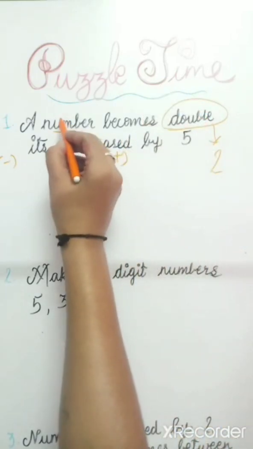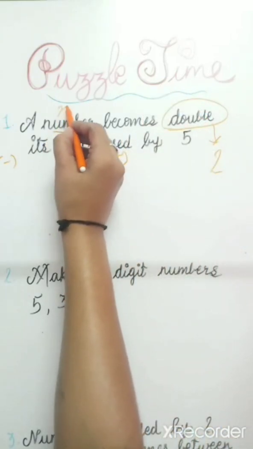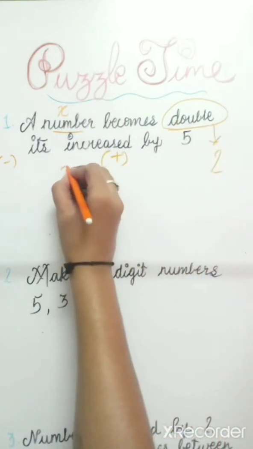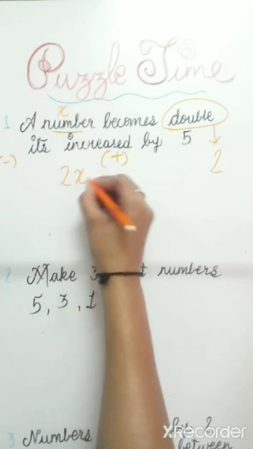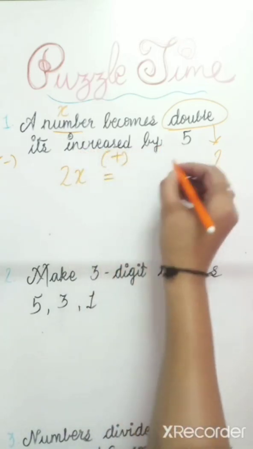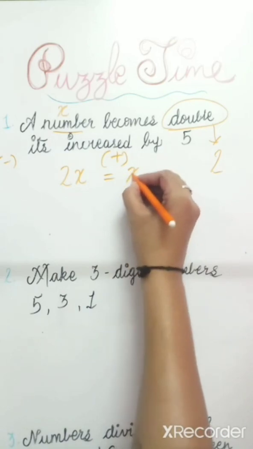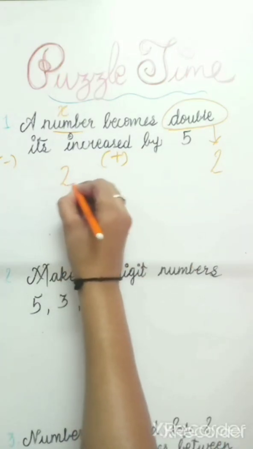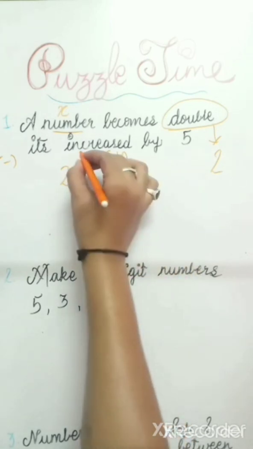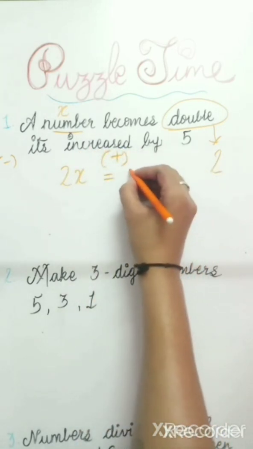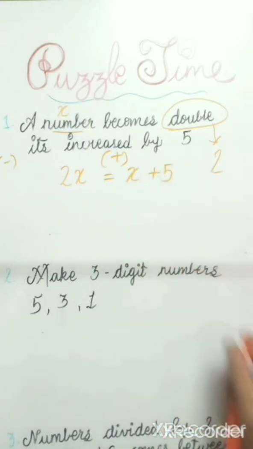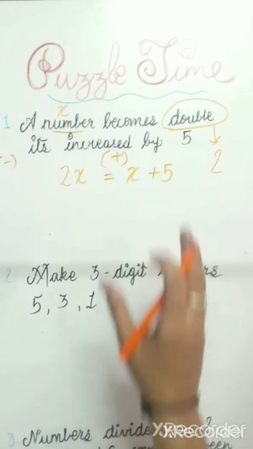But here the number is not given, so we will use x. Double means it will be 2x is equal to it increased by 5. So we will write x plus 5. Means we have to find which number is double.